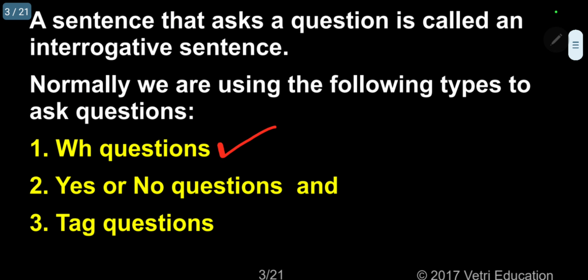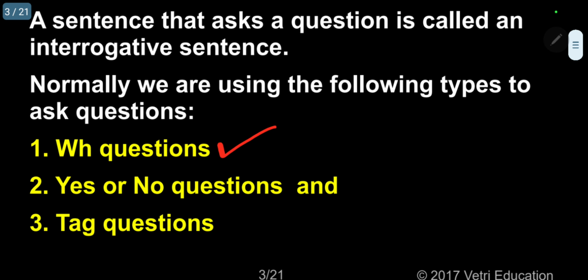That means questions using words starting with WH or at least containing WH, like what, when, where, whom, whose, why, how. These questions are called WH questions.